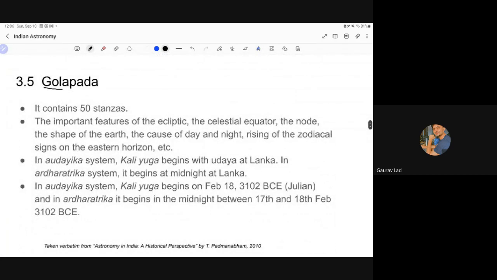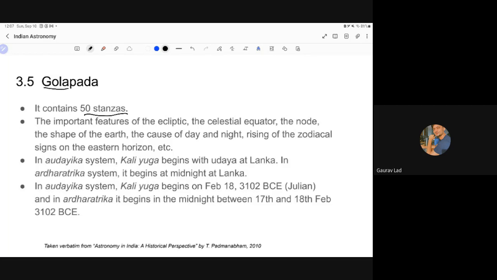Finally, we have Golapada. Spherical trigonometry is included in this. It is very important. And yes, Aryabhata's work was based on geocentric ideas, but some of his texts do give a hint that he was trying to propose heliocentrism. He did not, but he was trying to propose that. Golapada has 50 stanzas, and it has very important information about chronometry, how to create a calendar and what is the starting point of that calendar.